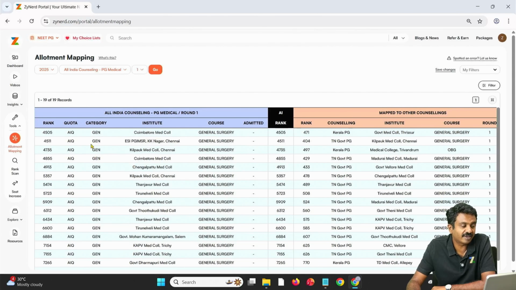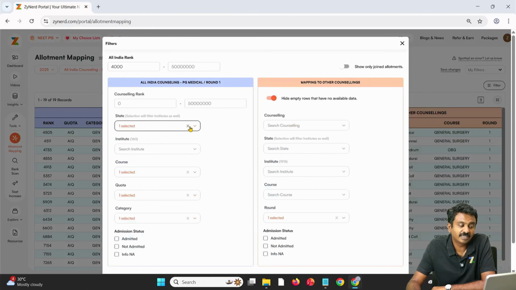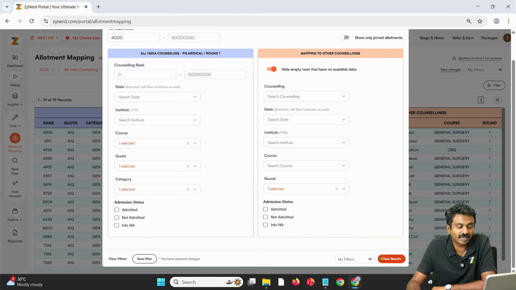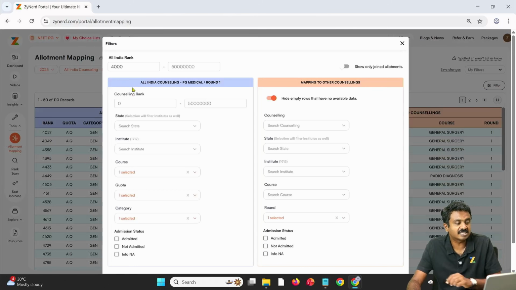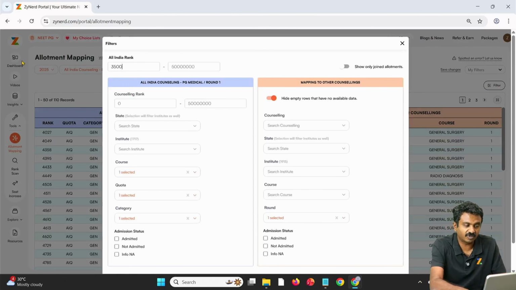Let us say I have ranked 4500, then this gives me a reference of whatever has been allotted in Tamil Nadu and under MS General Surgery. I remove Tamil Nadu, it will give me all the allotments between 4000 onwards, which might be in my preference range. I can change from 3500 onwards.